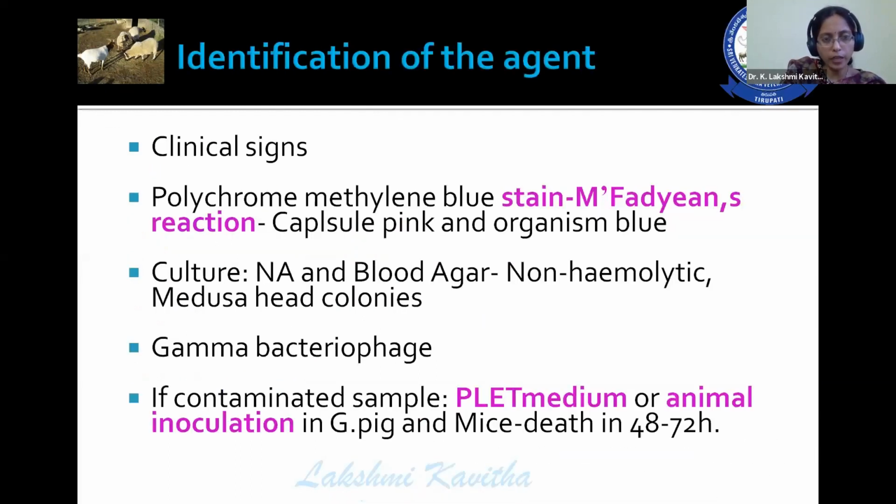Then identification of the agent by observing the clinical signs, then polychrome methylene blue staining of the smears, which is nothing but McFadyean's reaction, where the capsule appears pink and the organism appears blue. Culture on nutrient agar and blood agar. The organism shows non-hemolytic Medusa head colonies, gamma phage, and if the sample is contaminated, you can use PLET medium.